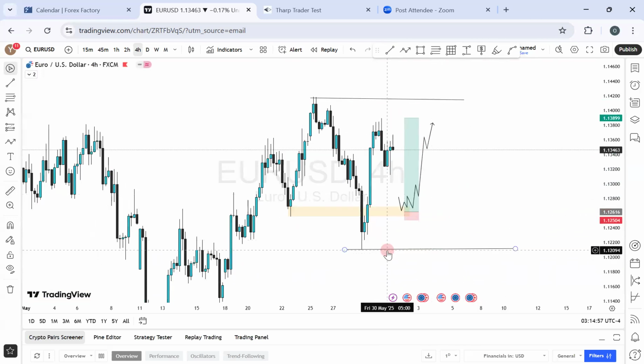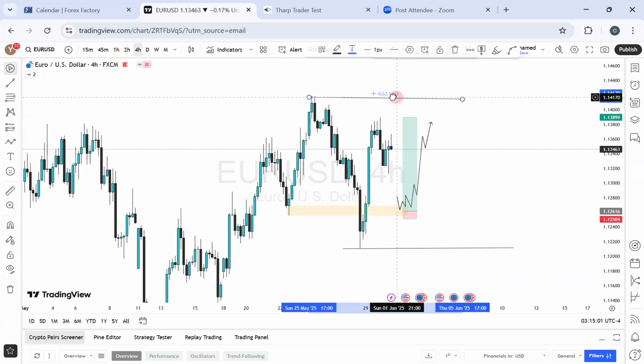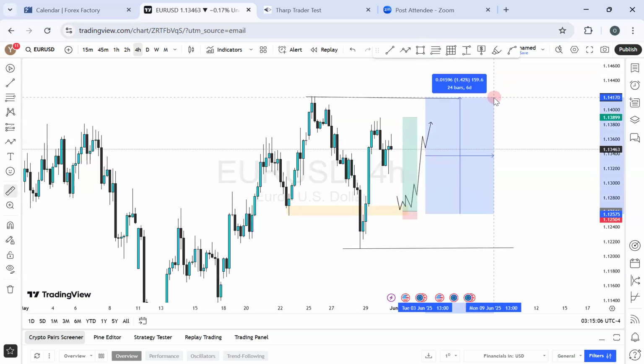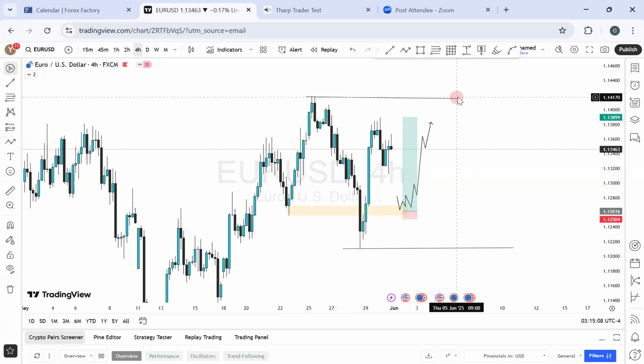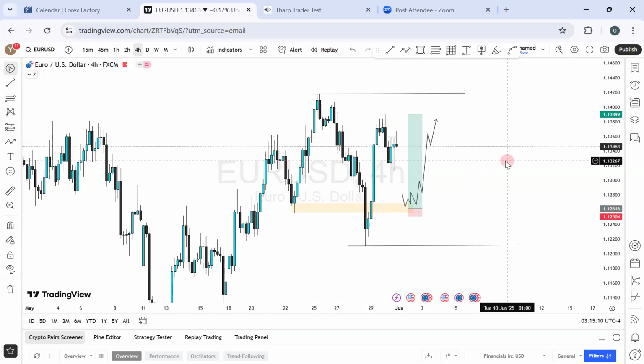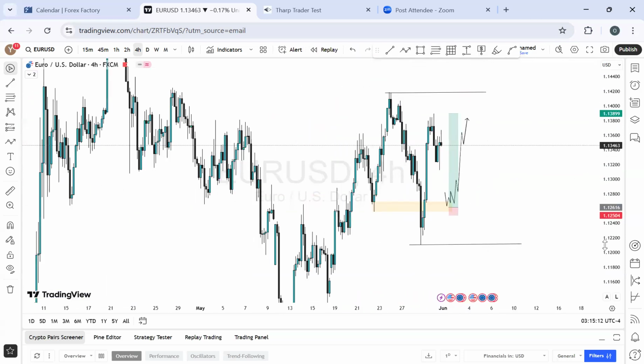This is the internal range low that I just marked out, and this is the internal range high I just marked out too. So basically, if we will be buying from here, then above this level will be the take profit, which is about 159 or 150 pips on average. So this is how I'm going to be gauging this, right? This is how I'm going to be gauging this.